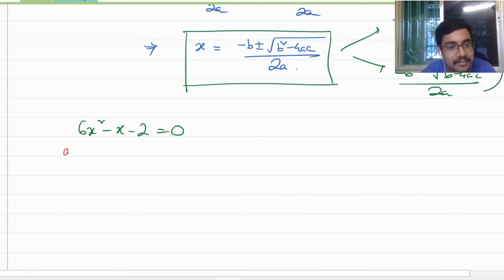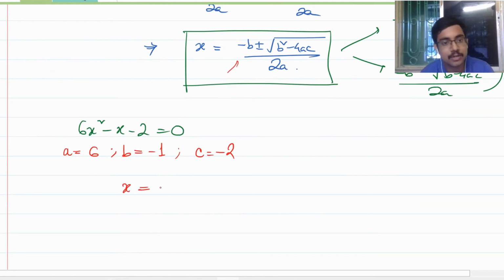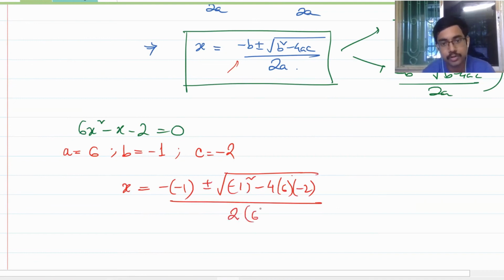What is a here? 6. What is b here? Minus 1. Ax square plus bx plus c. What is c here? Minus 2. Just plug the values of a, b and c into this formula, you get x. So x is equal to minus of minus 1, that is minus b, plus minus root over b square minus 4 into a into c, divided by 2 into a.